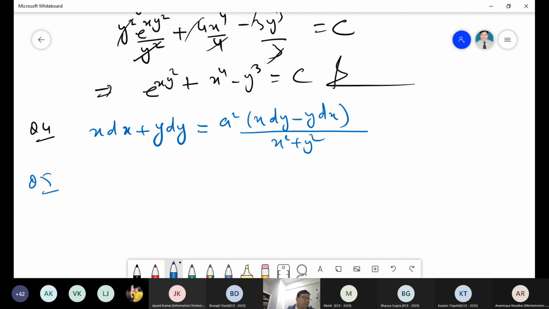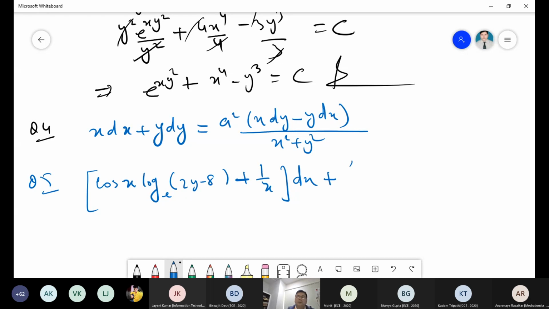This is a question from the question bank. Question number 5: cos x log base e of 2y minus 8, plus 1 by x, dx, and then plus sin x upon y minus 4, dy equal to 0.